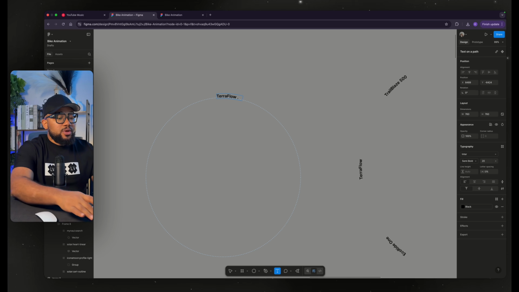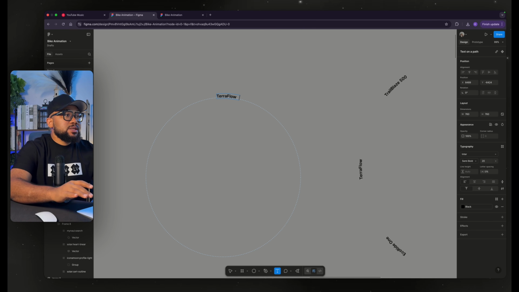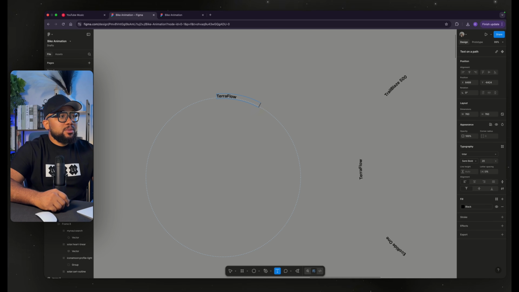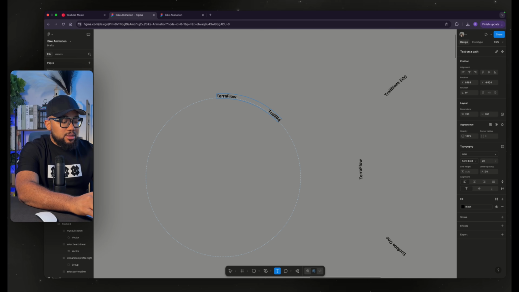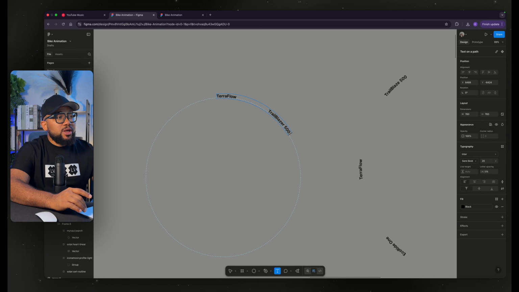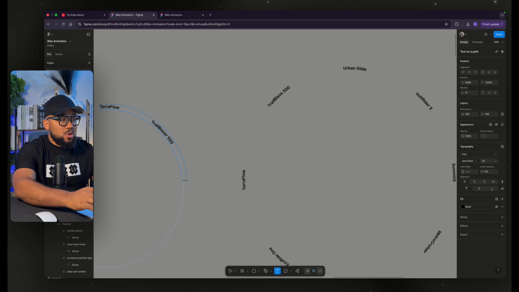Then move again. Make sure you don't get this push stop. And now to Trail Blaze 500. Then we'll move again. Now to Auburn Vanguard.